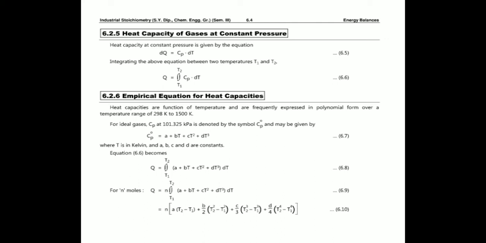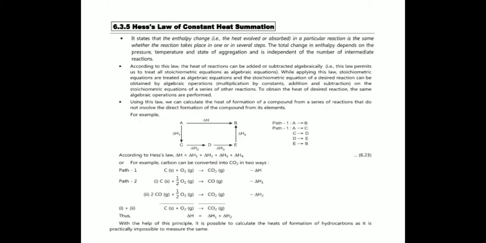Again, there is an empirical equation for the heat capacities. For n moles of gas, Q is defined as n times the integral from T1 to T2 of (A + BT + CT² + DT³) dT, and the simplified version is given by equation number 6.10.